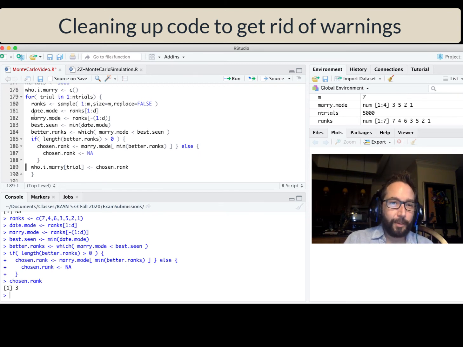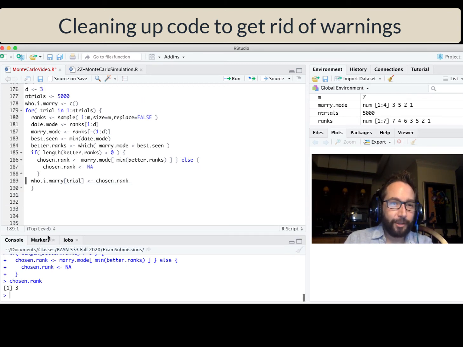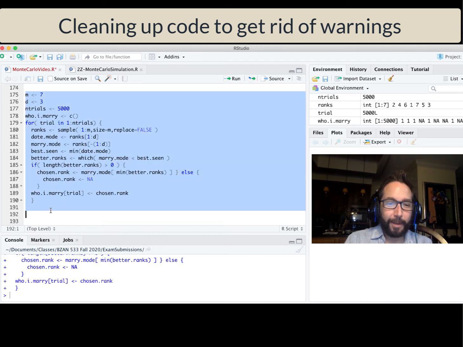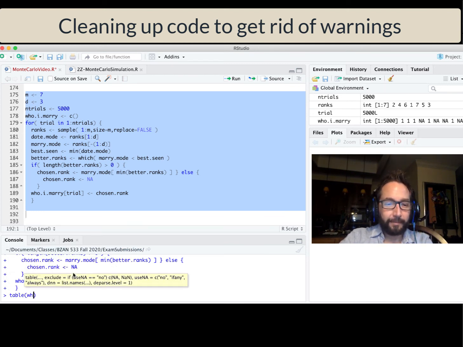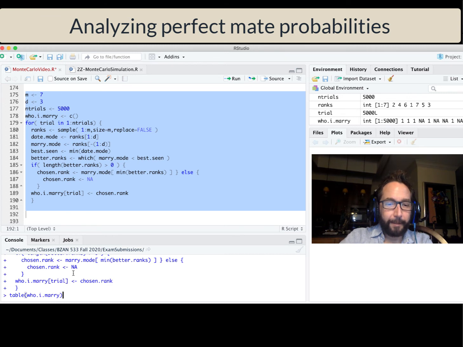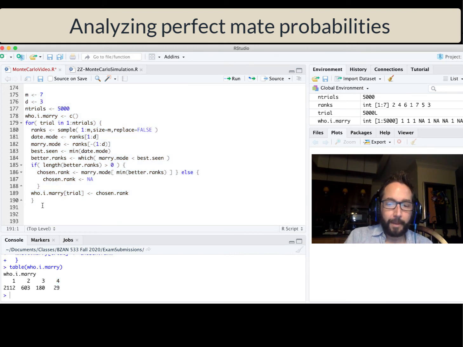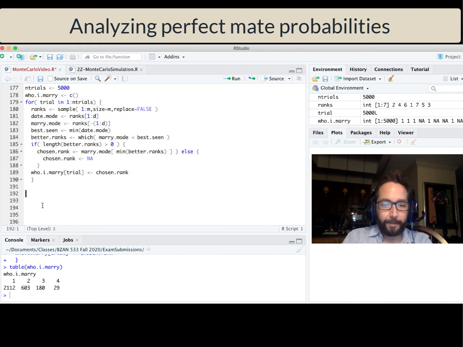And so this way, when I go through my Monte Carlo simulation, I'm not going to have a whole bunch of warnings that I have to worry about here. So it's all done, we're happy, and now we can get a summary or a table of who I marry. So sometimes I end up with rank 1, sometimes rank 2, 3, and 4. In fact, the most common rank that I end up with is actually rank number 1. That's pretty cool. So let's answer some questions.